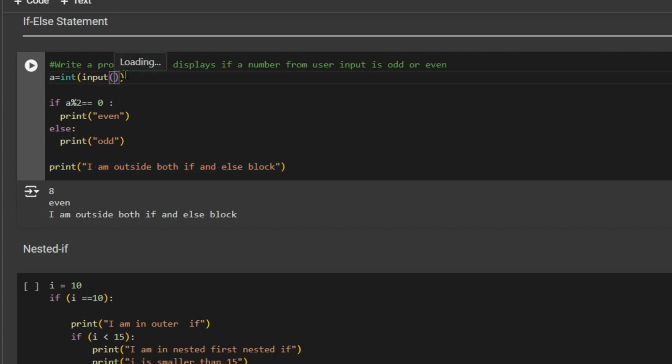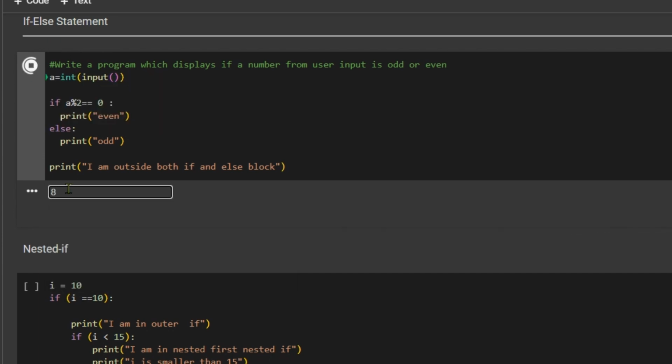The first statement shows how we take user input and convert it to an integer. So this is for taking input from the user. We have learned how to take user input in the form of an integer in our previous videos. Okay, so when I run this, I'll get a window to input some number.